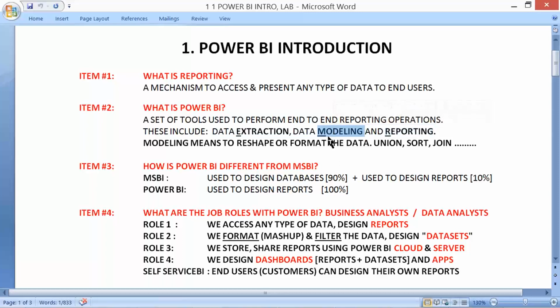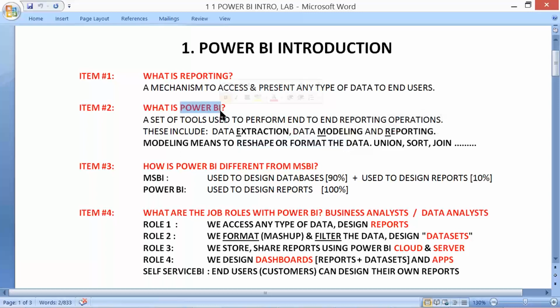So here modeling means to reshape and format, like union, sorting, join, merging, or changing the data type, including pivot, unpivot, etc.